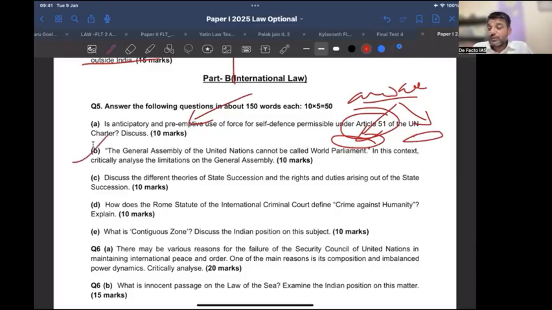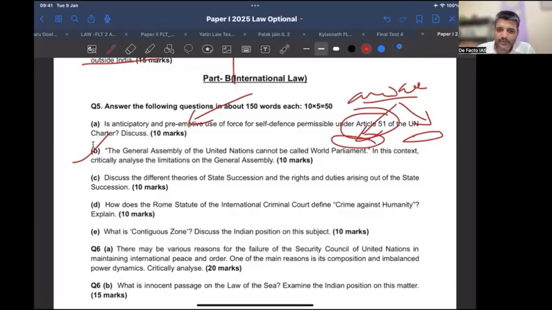Similarly, come to question number 1B, World Parliament. Basically, you have to criticize. Now, see, the year before last, the same question was in 20 marks. Here, the same question is in 10 marks. So you have to limit your answer, and this is again a GS type question. What you can do here, at maximum, is cite relevant articles of the UN Charter, with the name of the article in brackets. Otherwise, it is really a GS type question, and you will write it along with live examples.